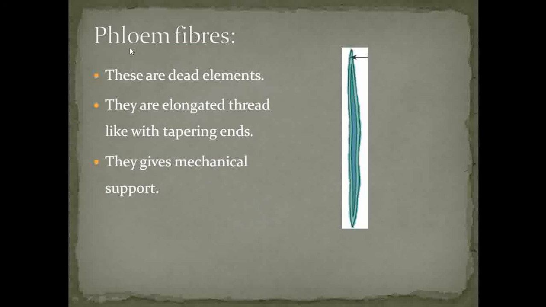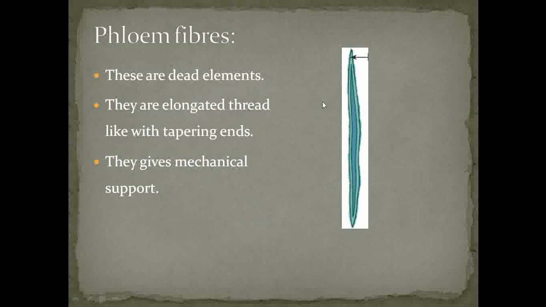See this one, this is the last element of phloem, that is the phloem fiber. See that this phloem fiber is an elongated thread-like structure having both ends tapered. It gives mechanical strength to the plant body. And this xylem fiber is also a dead tissue.